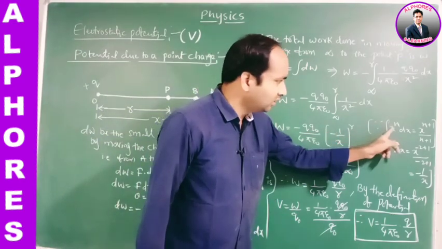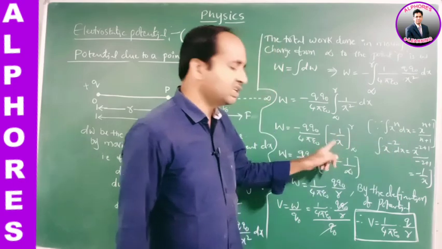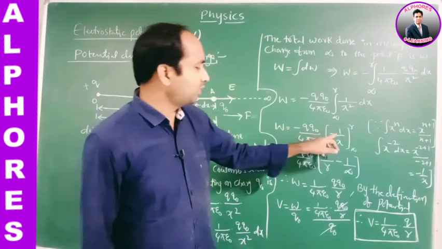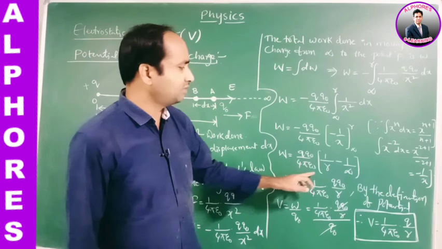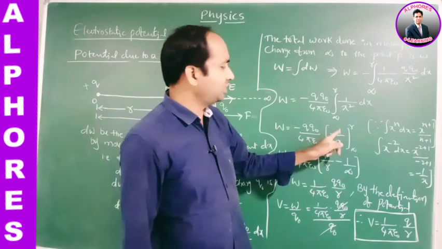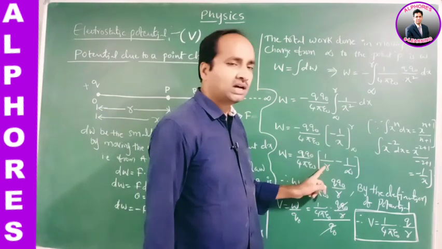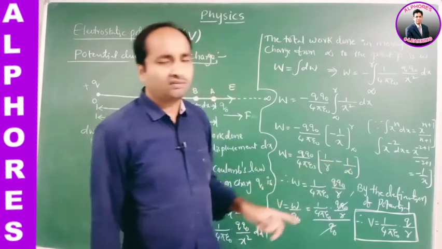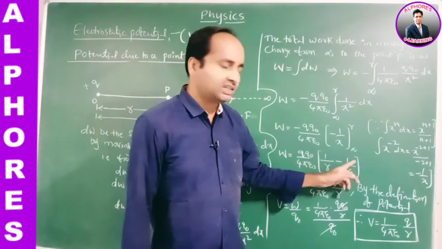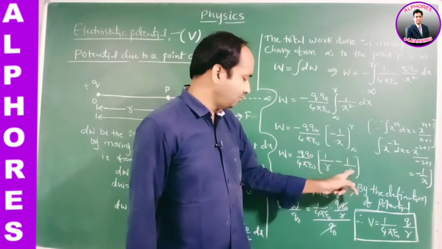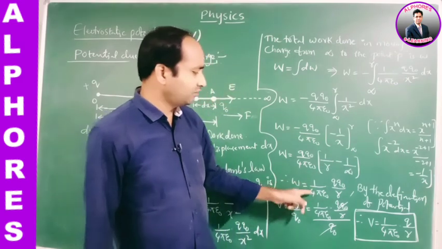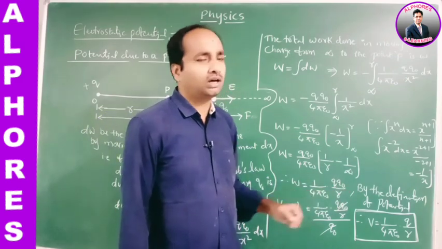Using this, minus into minus gives plus, so we have Q naught Q by 4 pi epsilon naught times 1 by x. Substituting the limits, the upper limit is R and the lower limit is infinity, and we know that 1 by infinity is 0, so that term becomes 0. So the work done is 1 by 4 pi epsilon naught Q naught Q by R.